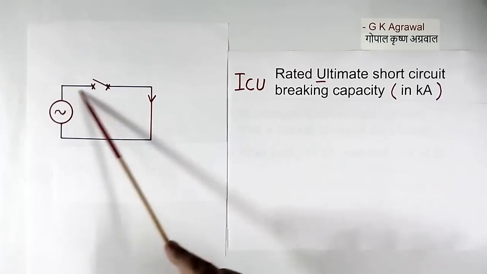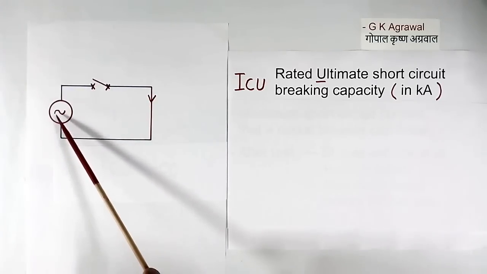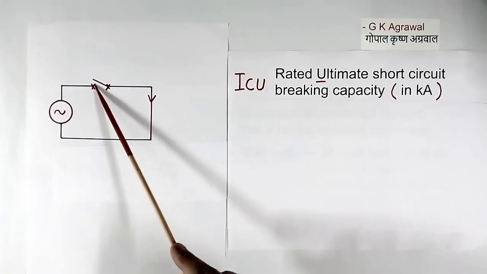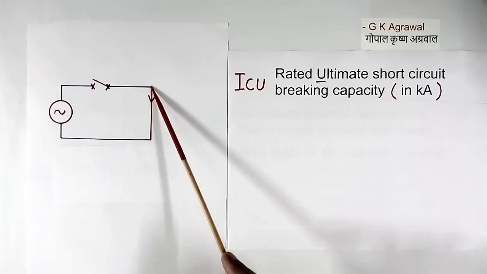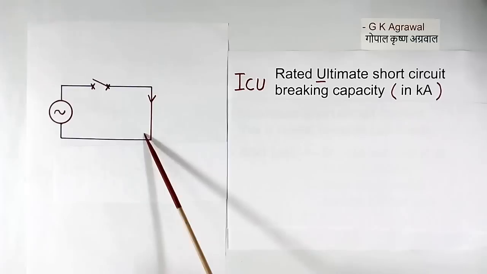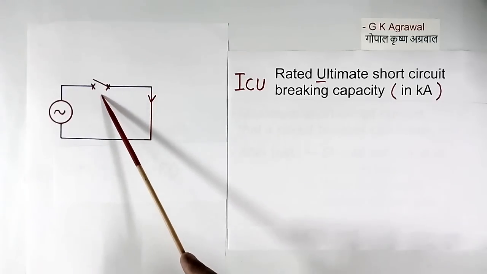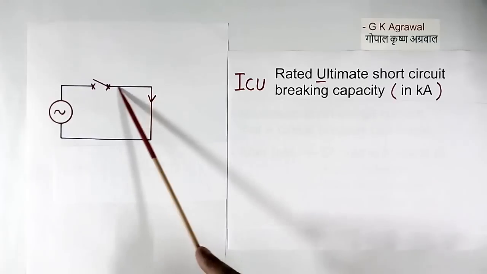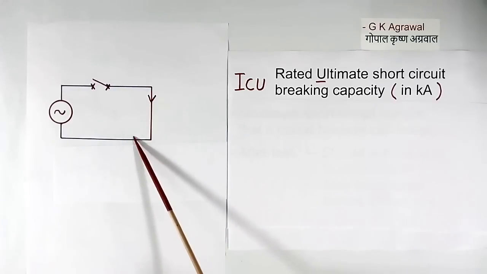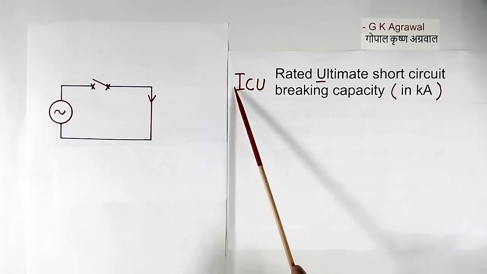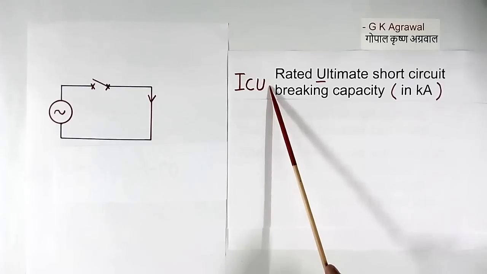Here I have shown one simple circuit diagram. This is incomer, this is breaker, and this is short circuit in place of load. When this MCB is closed or breaker is closed, a short circuit current flows. Suppose that current is equal to ICU.